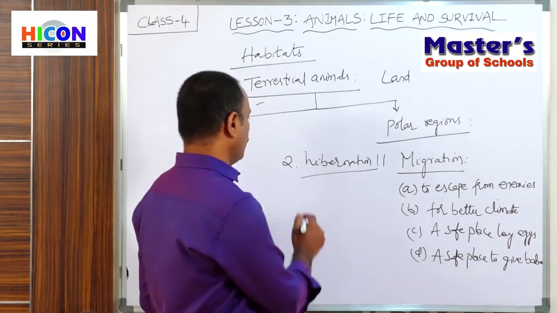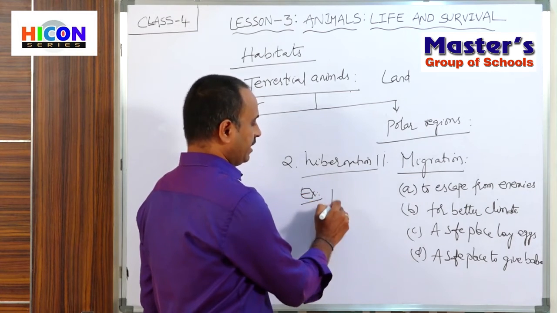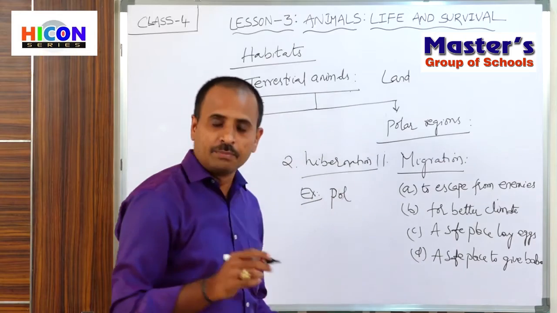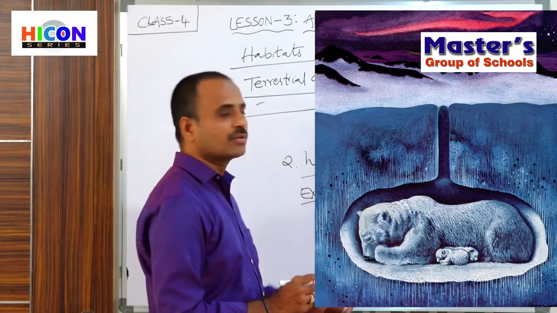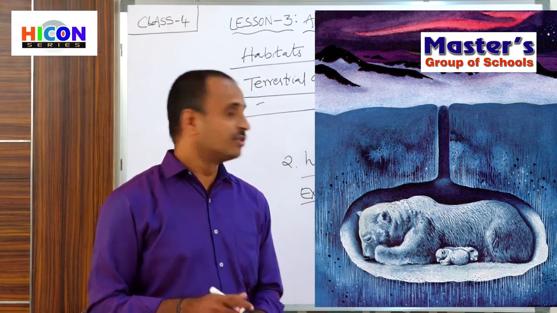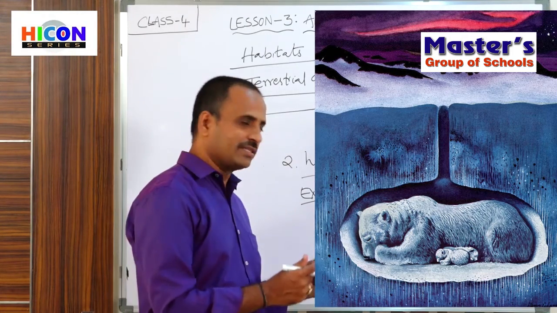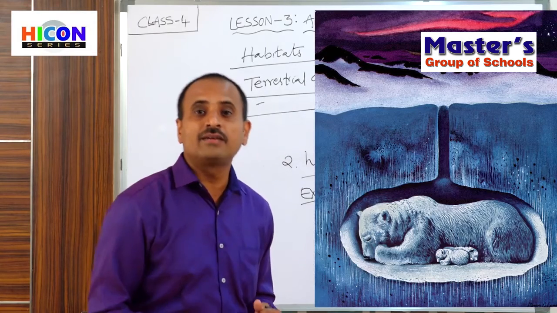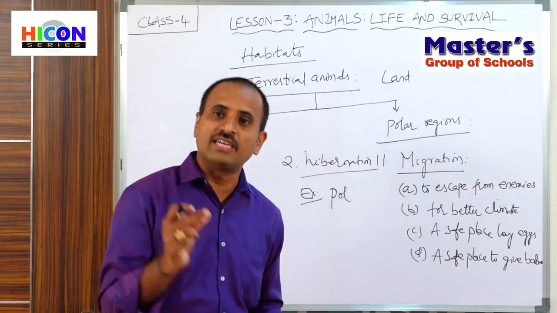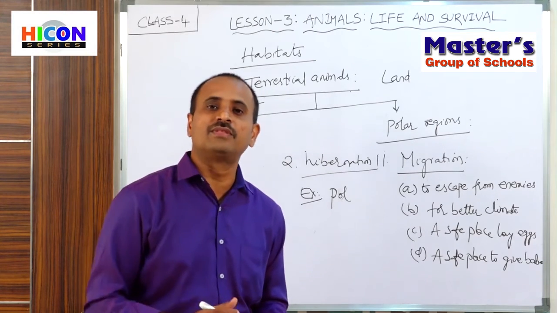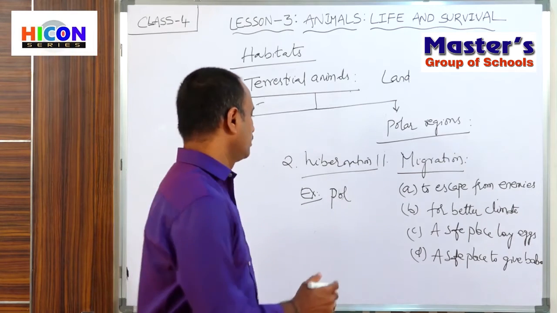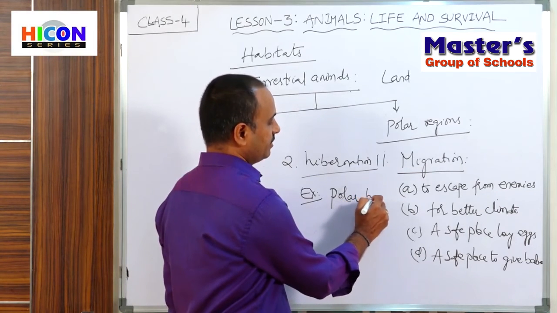If you take the example of a polar bear, the polar bear will go into a deep sleep during the winter season in ice cold regions to escape from the unfavorable climatic conditions. During this hibernation, the heart rate and breathing rate are slowed down and it conserves its energy. That means it conserves the food and stores it for the remaining time. So this is called hibernation.